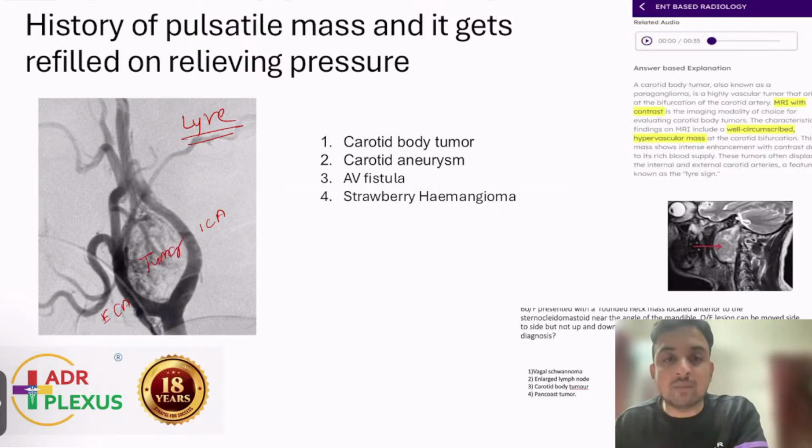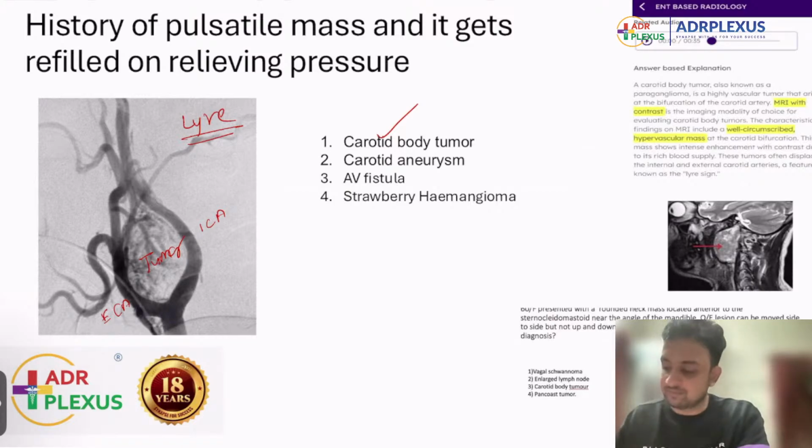So in the exam, if this exact same image is given, most of them were telling that the lyre sign was seen, then this could be a carotid body tumor. Okay, then this could be a carotid body tumor. So carotid body tumor is seen in old age people. It is a chemodectoma, another name for carotid body tumor. What it does is, it will splay the internal and external carotid artery. So if this image was given, then there is no doubt that the answer is carotid body tumor.